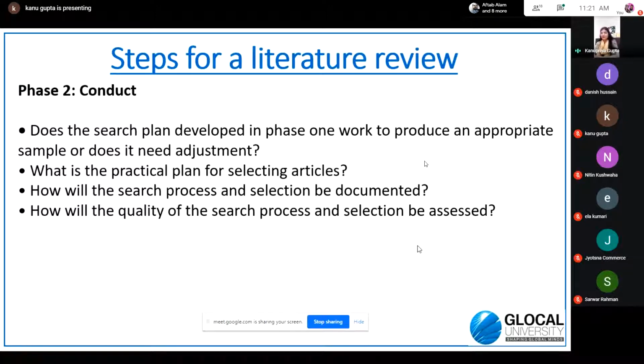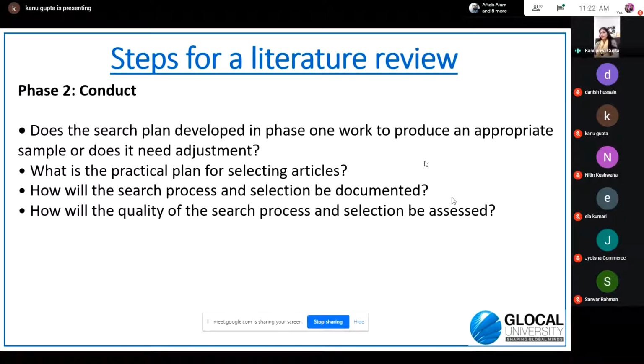The second phase is to conduct the review process, for which you will have a definite plan: how you are going to find the studies related to it, and how you would be selecting the articles. As I said earlier, for every topic, thousands and lakhs of research papers exist. So what is the practical plan of selecting the studies and narrowing that down to a fixed number, so that you study only those studies and reject the studies which, although in that particular area, may not be very relevant to your research area?